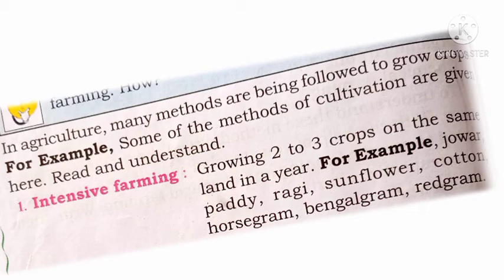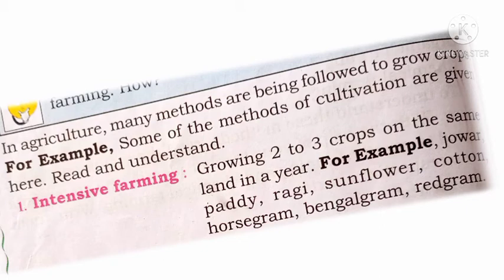In intensive farming, growing 2 to 3 crops on the same land in a year. Here crops are growing in 1 year, 2 to 3 crops are growing in 1 year. For example, jawar, paddy, ragi, sunflower, cotton, horse gram, bengal gram, and red gram. These are some examples of crops they are taking in a year.